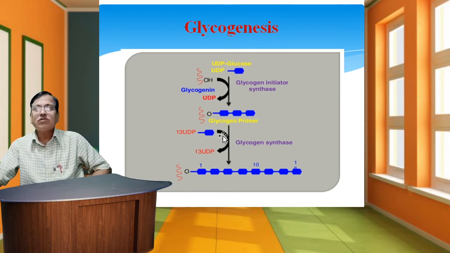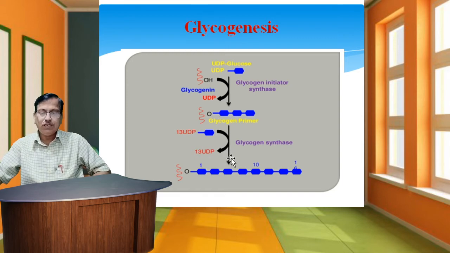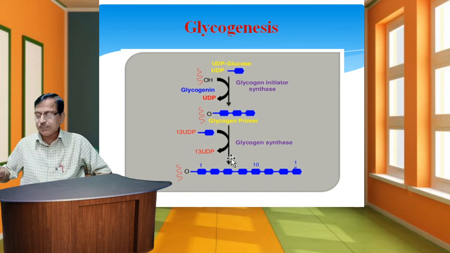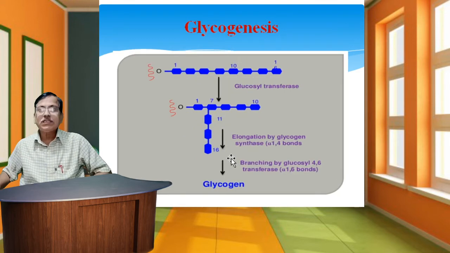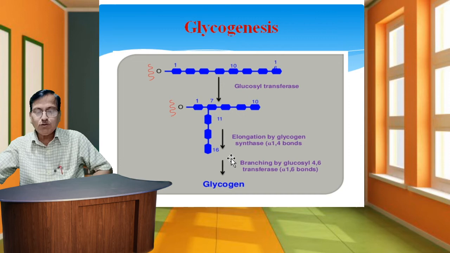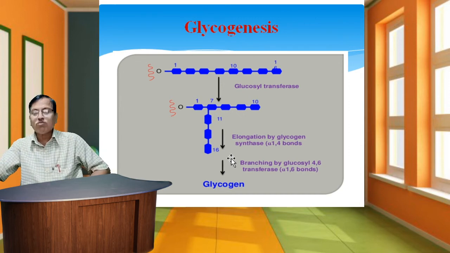In this stage, glycogen primers are utilized to start the glycogen polymer chain. The primer is the requirement to initiate glycogenesis.